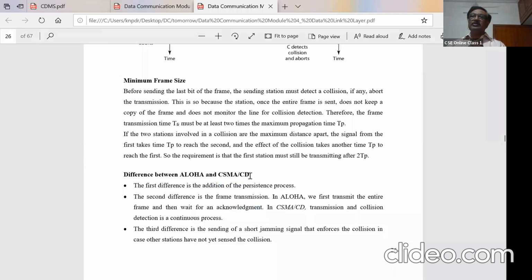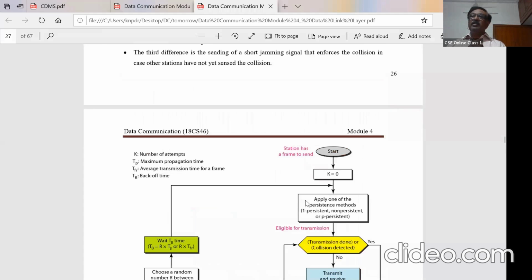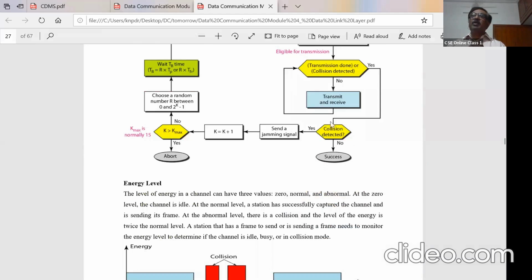To avoid that, we saw collision detection. It used to identify the collision. If it identified the collision, it used to abort the transmission and then go into the exponential backoff strategy. As soon as it identifies the collision, it sends a jamming signal and stops transmission of the frame. Maybe a percentage of the frame is transmitted; it sends the jamming signal to all other stations saying that the collision has occurred, and then waits for the backoff time and resends.